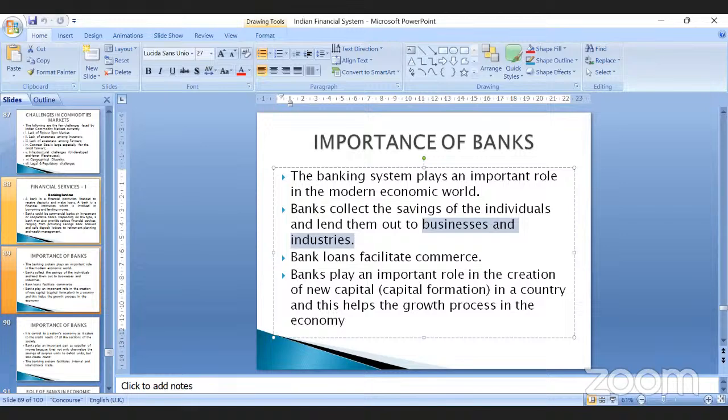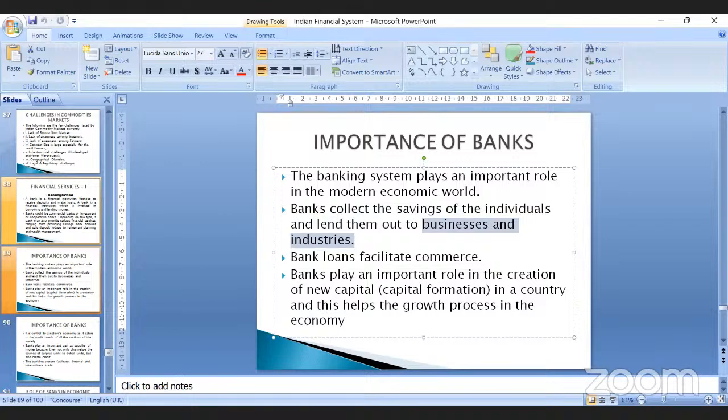They are the suppliers of money, because without banks you don't know where the savers are, who has the money, or where you can get the money. Before banks were established, there was no mechanism to identify where the savers are or where money was available. So the banking system facilitates not only the availability of funds, but also national and international trade.